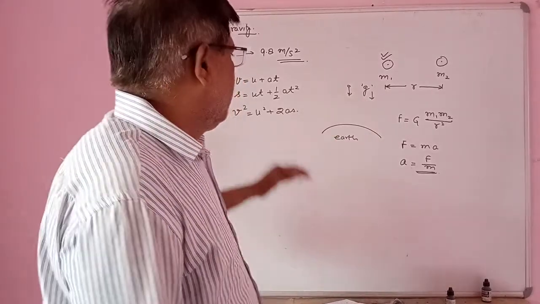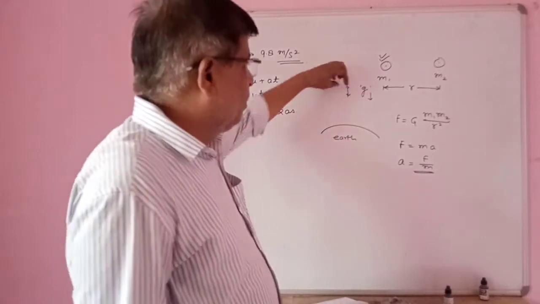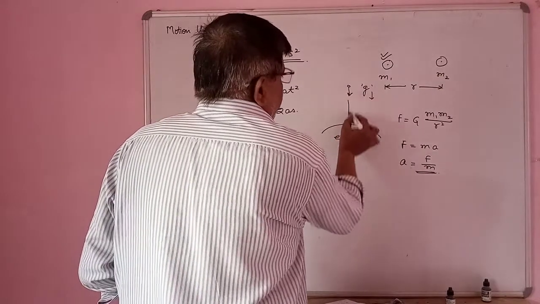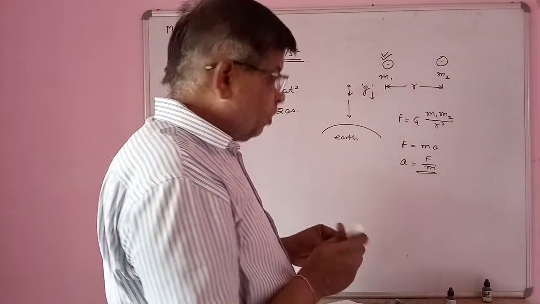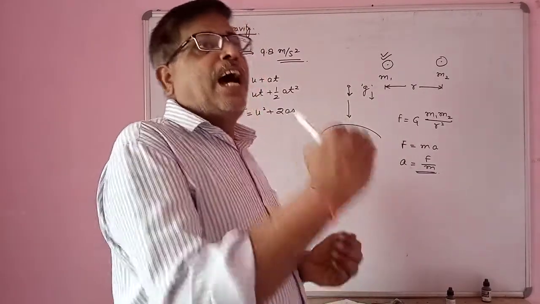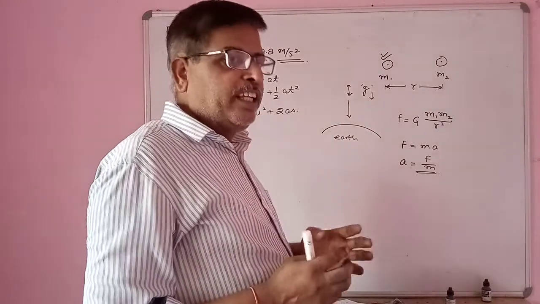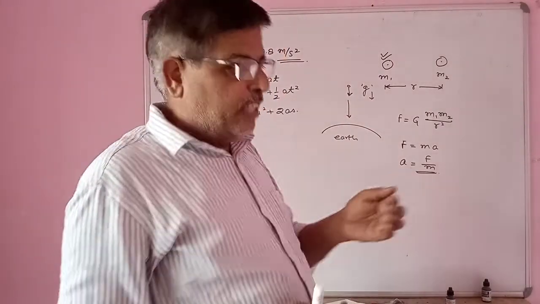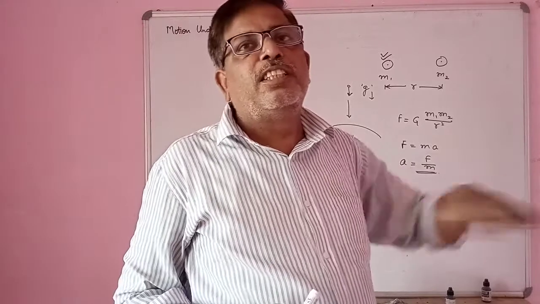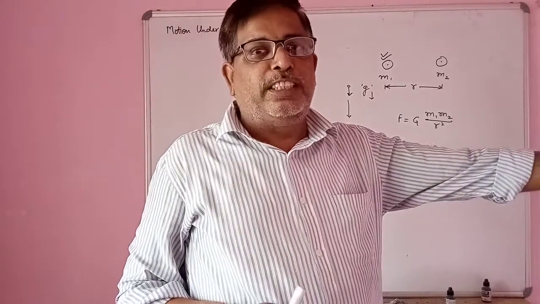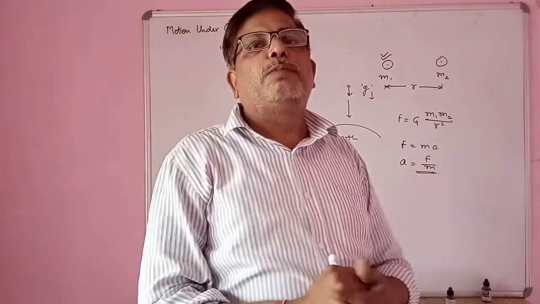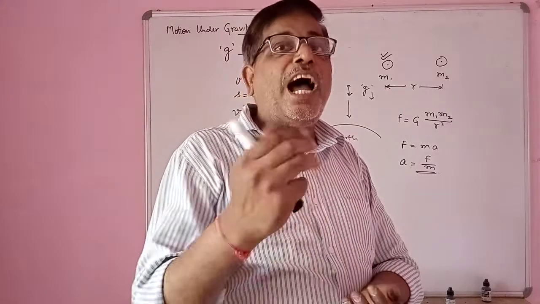Second thing, when we release this object from here, it will move towards the Earth like this. So this displacement is considered as height. In general terms, displacement is on the surface, called displacement or distance, and if we are talking about vertical displacement, it is generally called height.